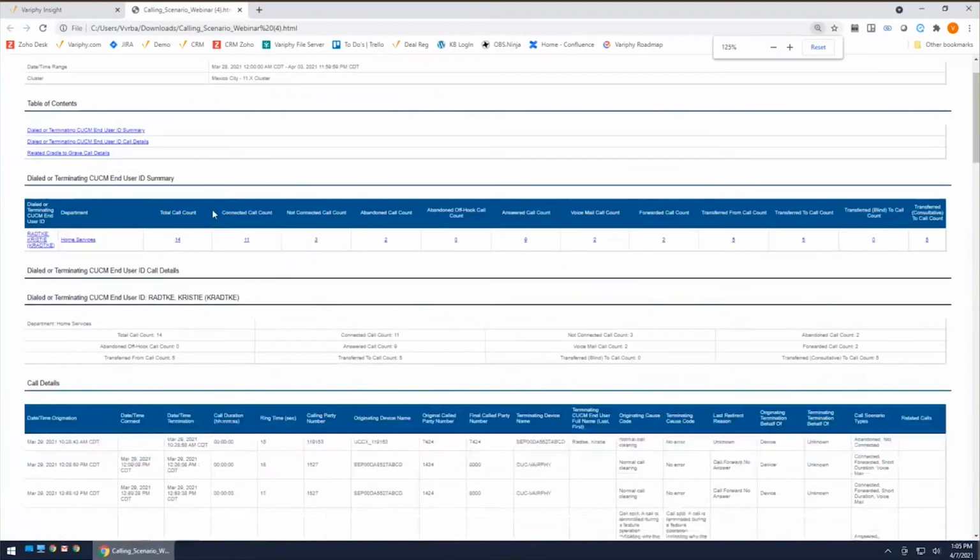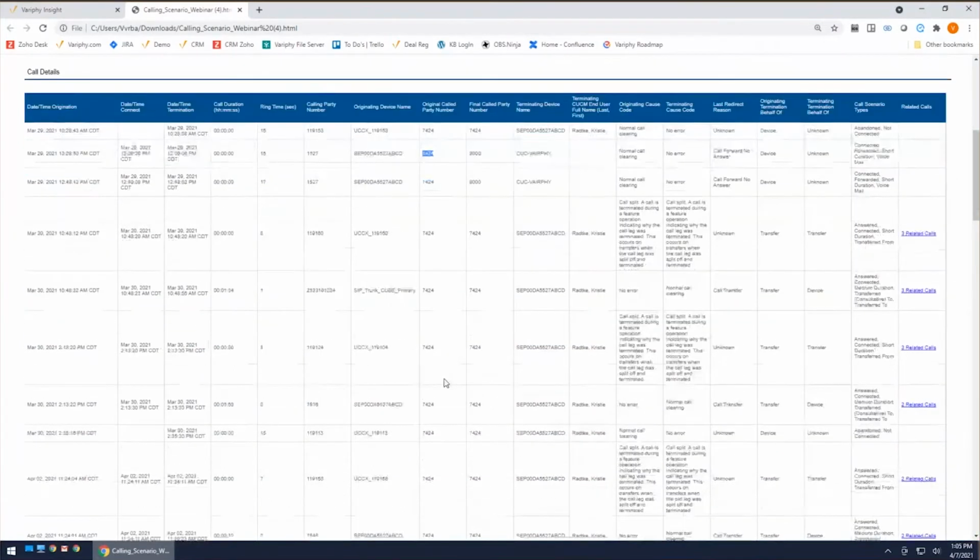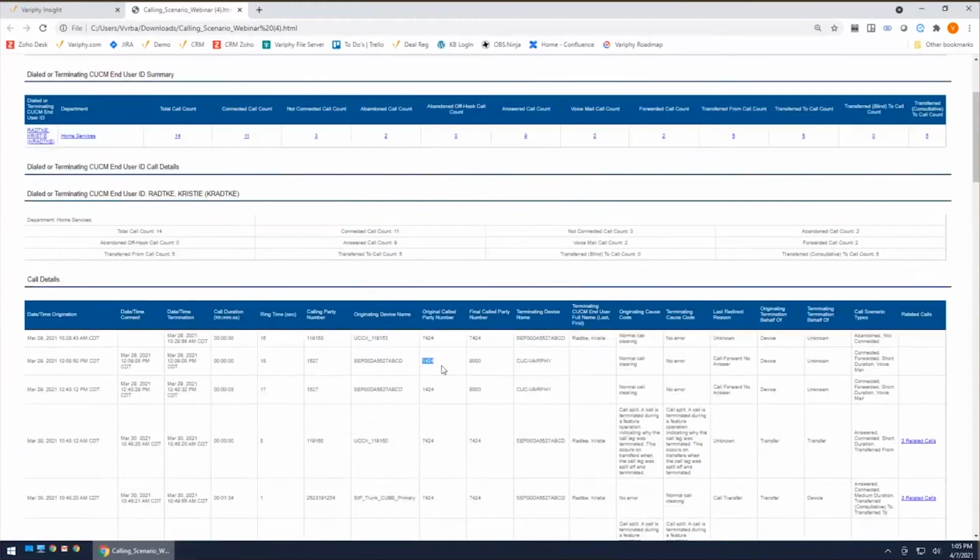So first thing we see is the total number of calls that we have here, and that's basically all the calls presented to my search. In other words, I searched for these two extensions. This is the total number of calls being presented to those extensions. That doesn't necessarily mean they were answered. Those are just calls that were presented. Some of these may be forward, as we can see, we have some forward calls. Some of these may be connected, not connected.